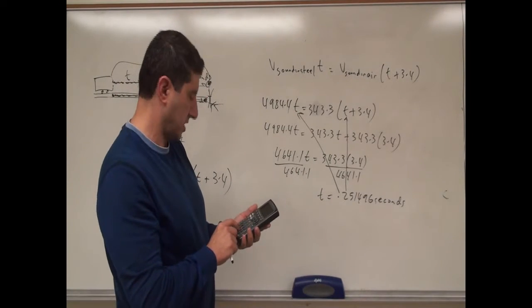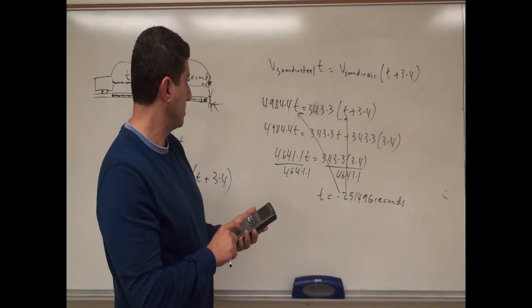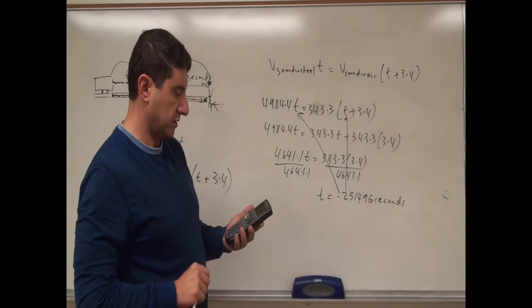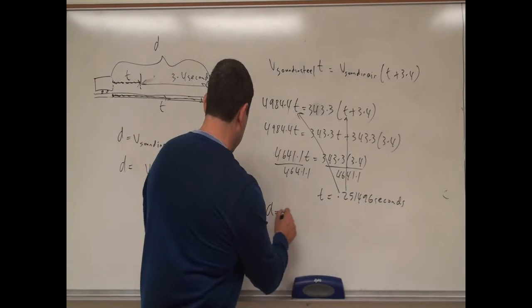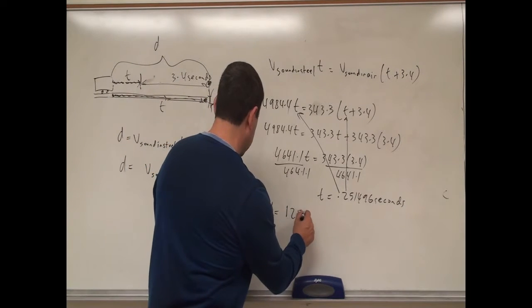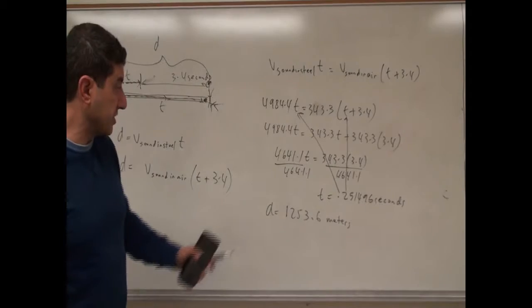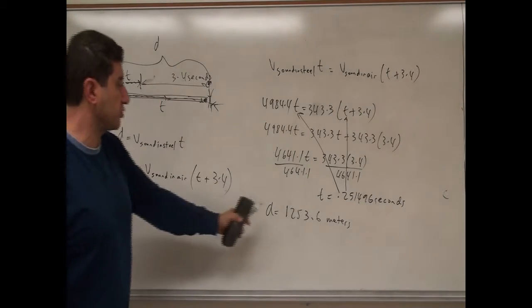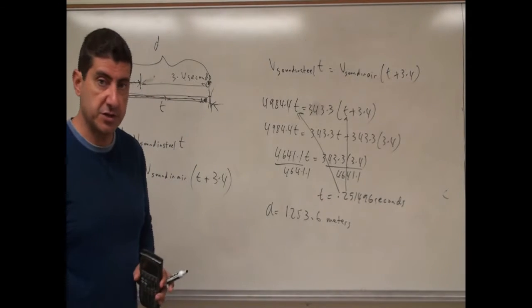So times 4984.4. So you get the distance is equal to 1, 2, 5, 3. The original distance of the train from you is, this distance in the picture is 1,253.6 meters, okay?